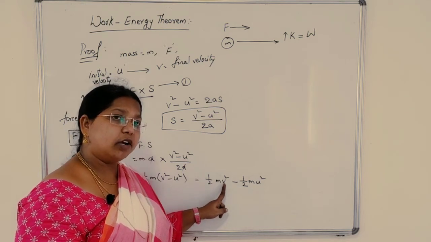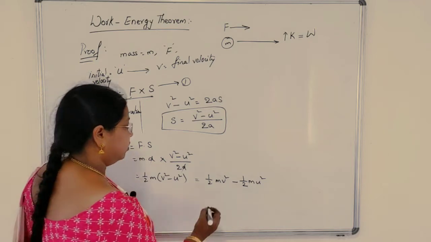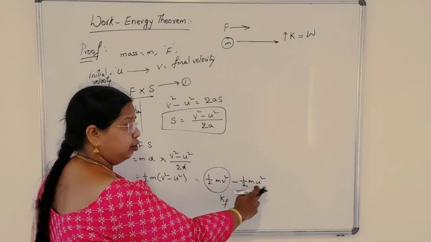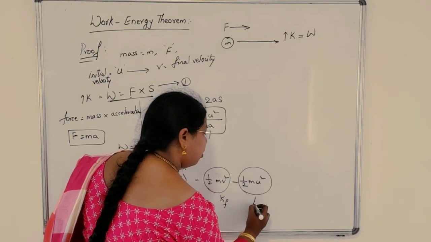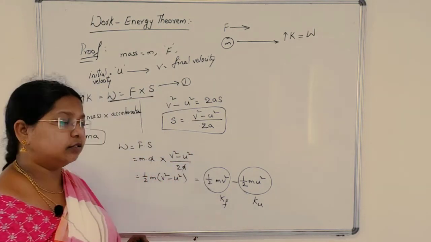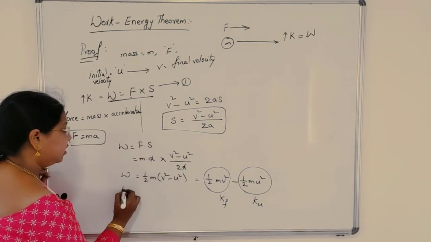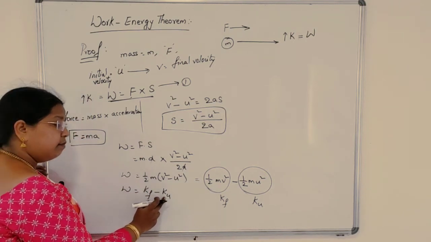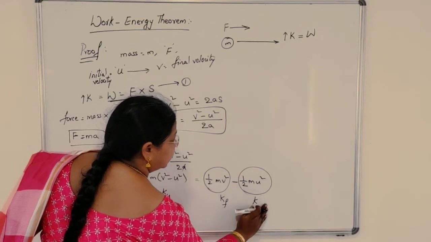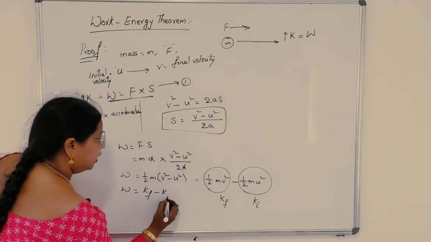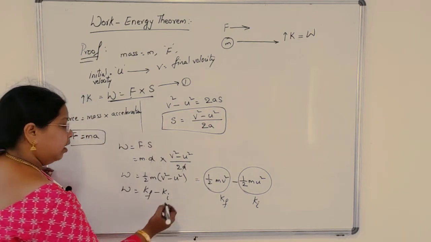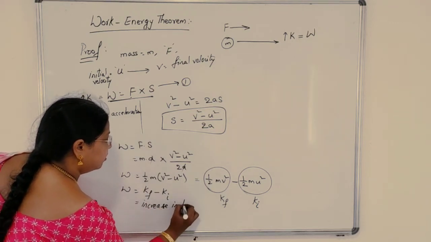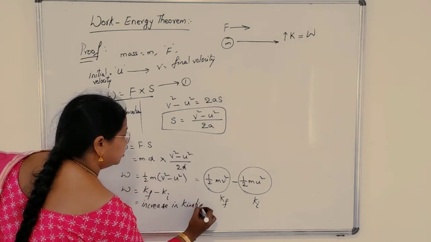We know that half m v square is the expression for kinetic energy. As v is the final velocity, this is the final kinetic energy. Half m u square, u is the initial velocity. So this is the value of initial kinetic energy. So what happens to this expression? Your work done W is equal to Kf minus Ki, final kinetic energy minus initial kinetic energy. I'll write I, it will be very clear. Initial kinetic energy. So this is nothing but increase in kinetic energy.